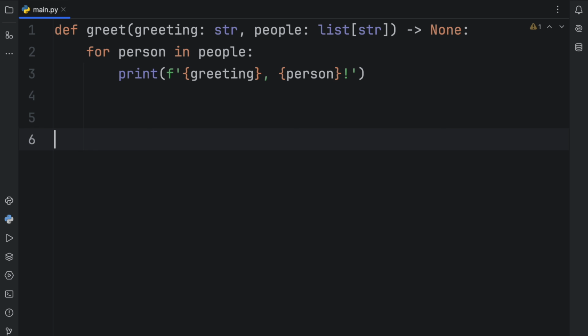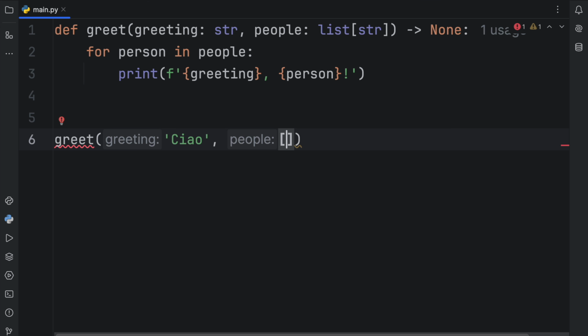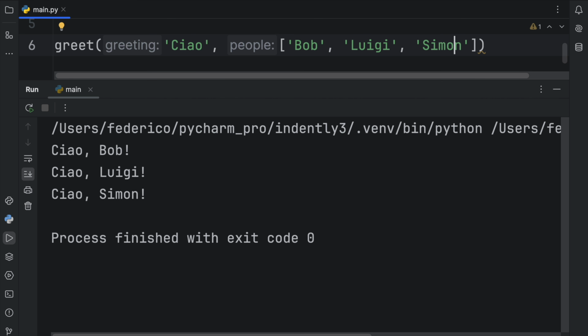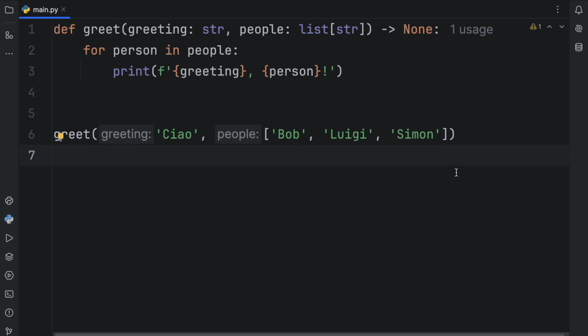And just to run it, we're going to type in greet, ciao, and we're going to insert a list of people, such as Bob, Luigi, and this time Simon. Now, if we were to run this, you'll see it's going to greet all those people. But what was the point of adding those type annotations?